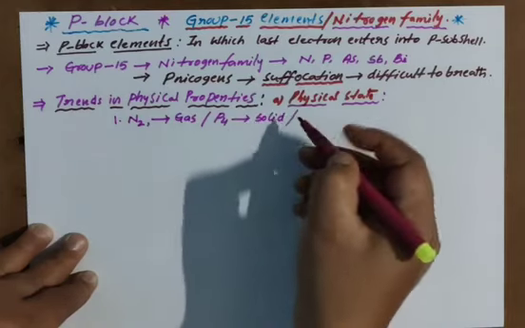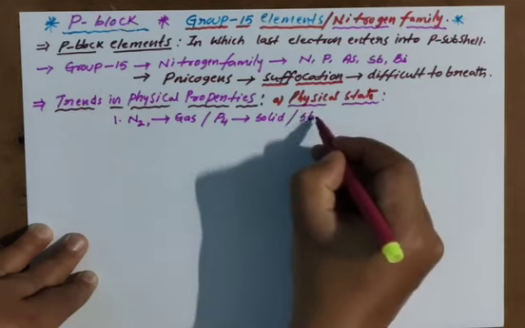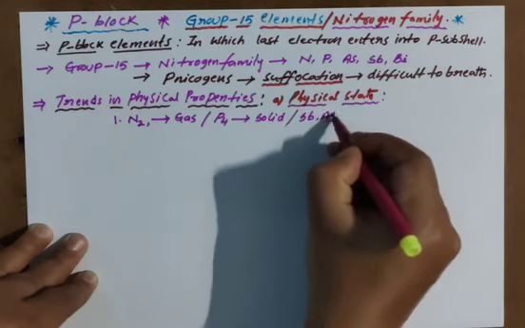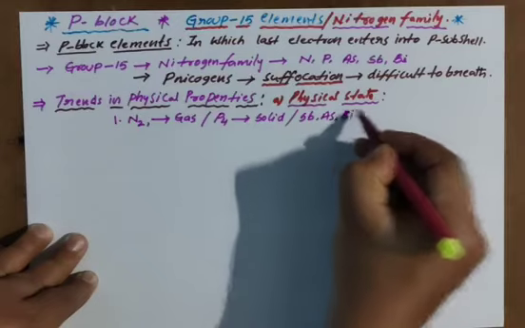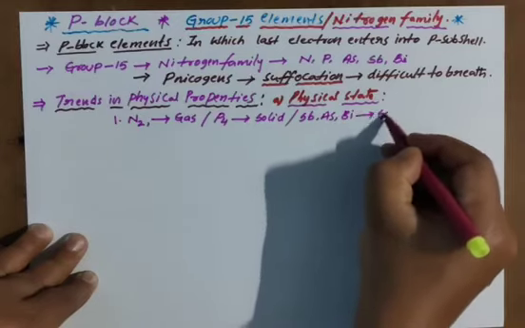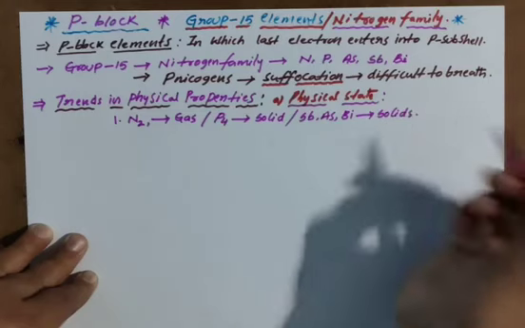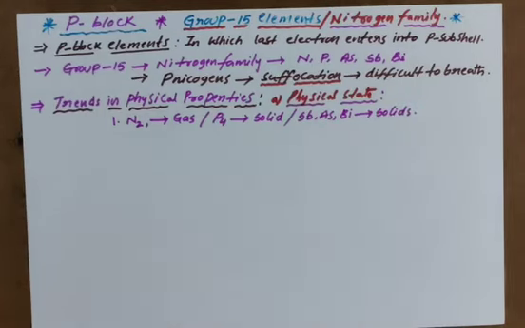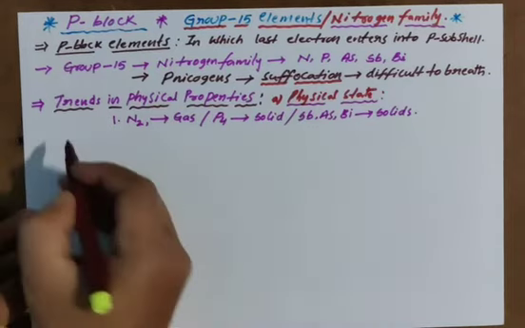And the remaining, arsenic, antimony and bismuth, are completely in solid form only. Only the gas we have here is nitrogen. This is the physical state.